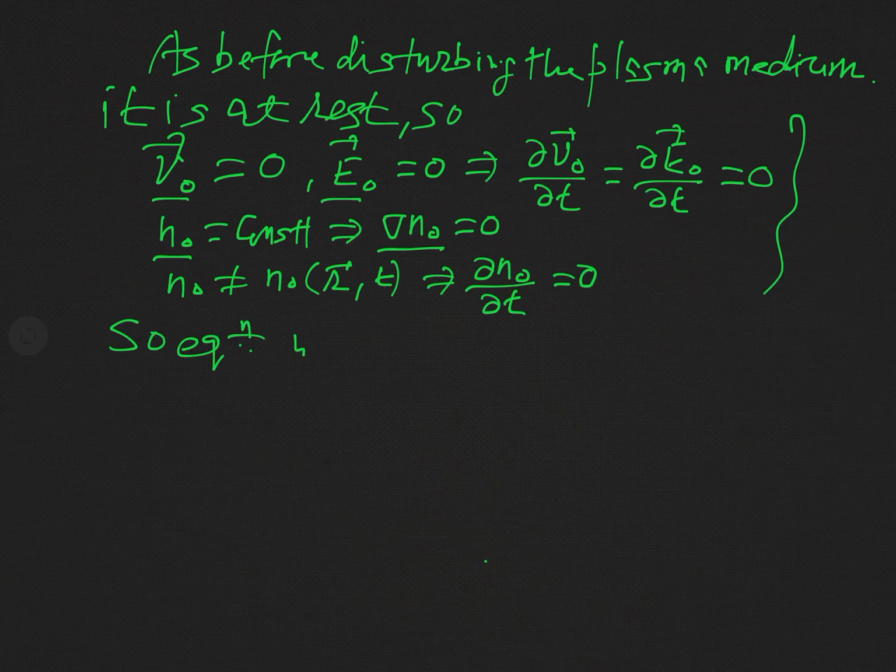So equation 4 becomes: what will this equation be?